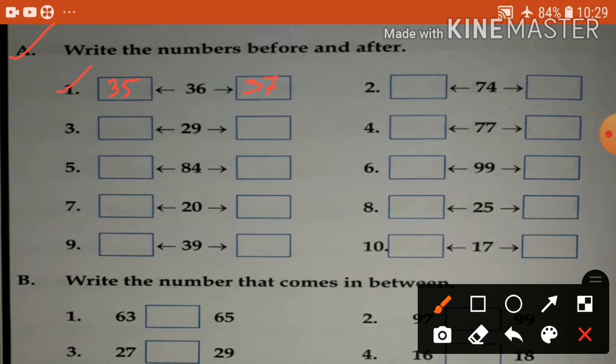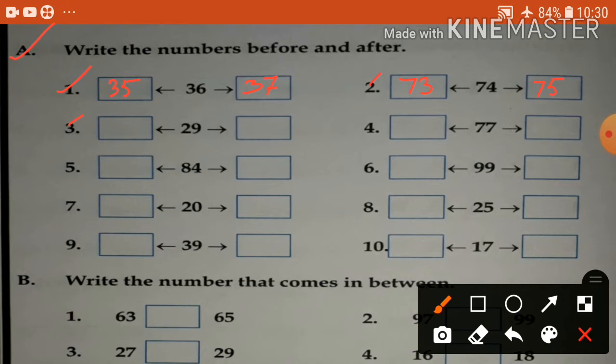Okay. Number 2, 74. Before 74, 73. After 74, 75. Okay. Number 3 is very easy. So practice 1 to 100 first, numbers and backward also.